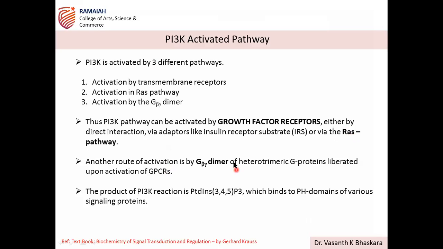Now another route is the G beta gamma dimer, that is G protein coupled receptors. When they become activated, through G beta gamma dimers also, they can activate this PI3K signaling. The product of PI3K, as we discussed, is phosphatidylinositol 3,4,5 triphosphate, and this product is recognized by the PH domain of various proteins.